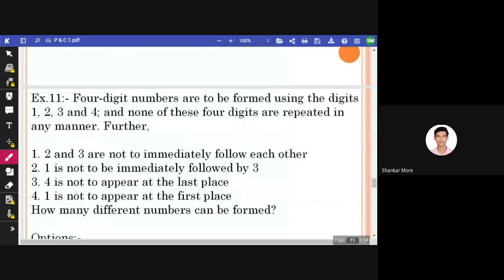Arif, Akhil, Akansha, 128. Okay, we'll see. Please post your answers if you find out. 16. Okay.